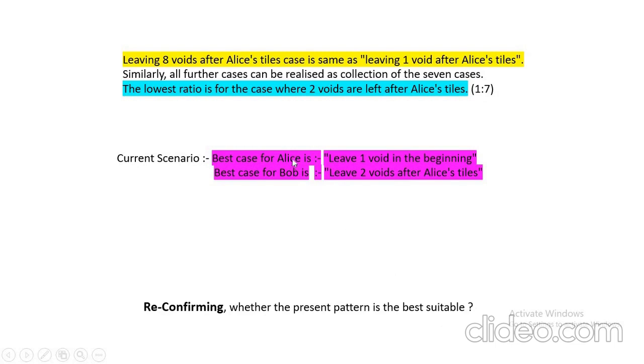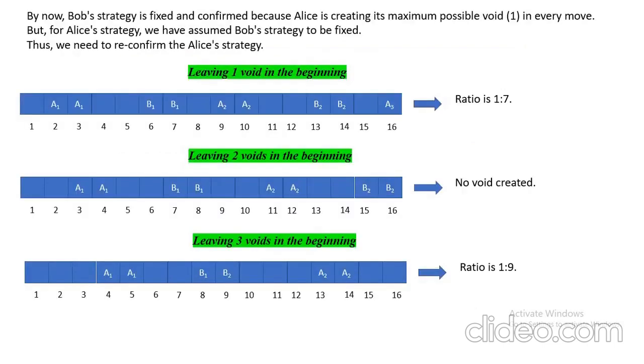Why are we reconfirming? Because in Alice's case, we have taken Bob's strategy as fixed, so we can't say this with too much confirmation with this much research. So by now, Bob's strategy is fixed and confirmed, because Alice is creating its maximum possible void in every move.